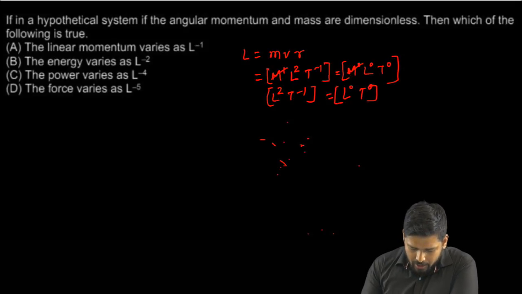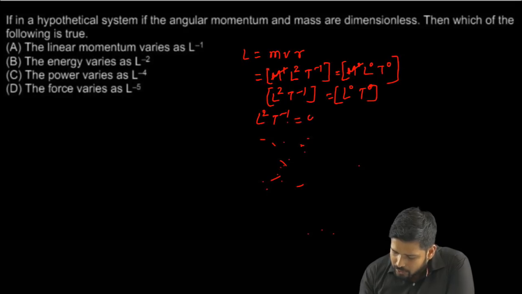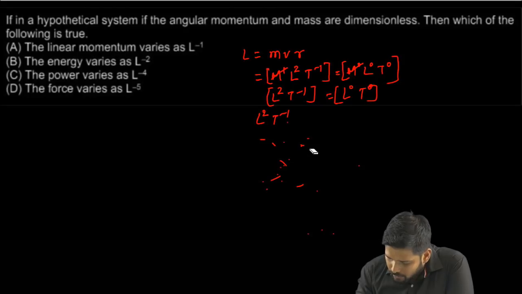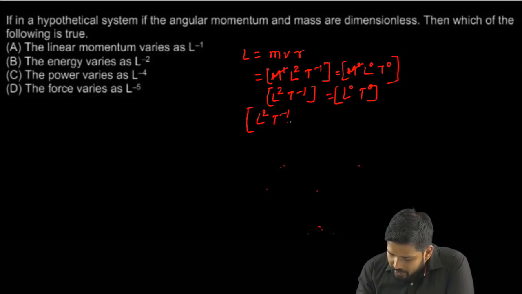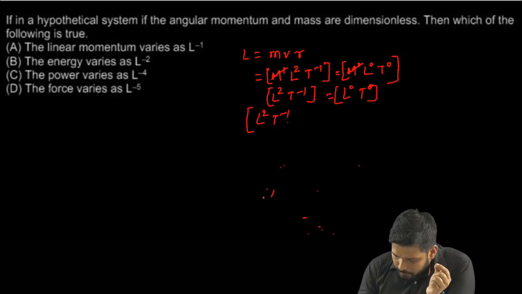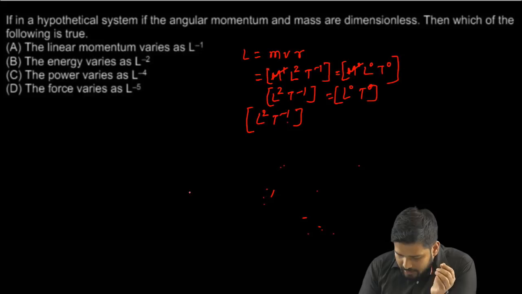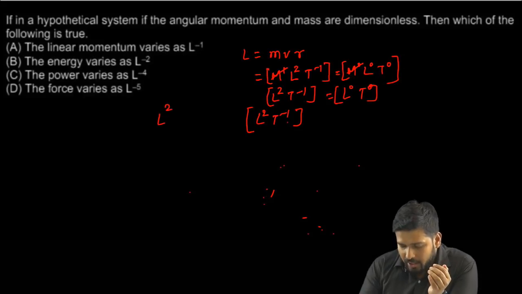Now if you compare this, I can write L to the power 2 T to the power minus 1 equals 1 second, fine. So I can write this as L squared, that is L to the power 2 in terms of dimension, equals T to the power 1, fine.